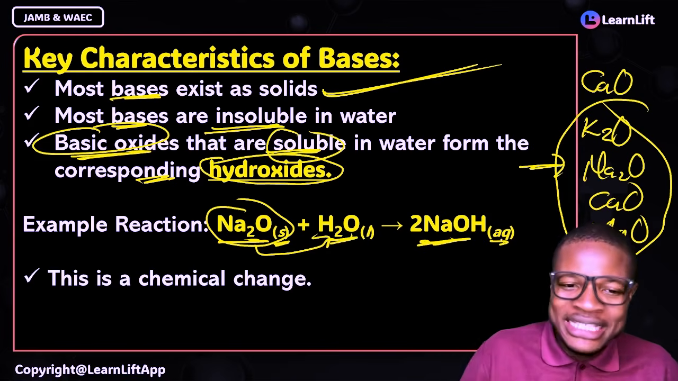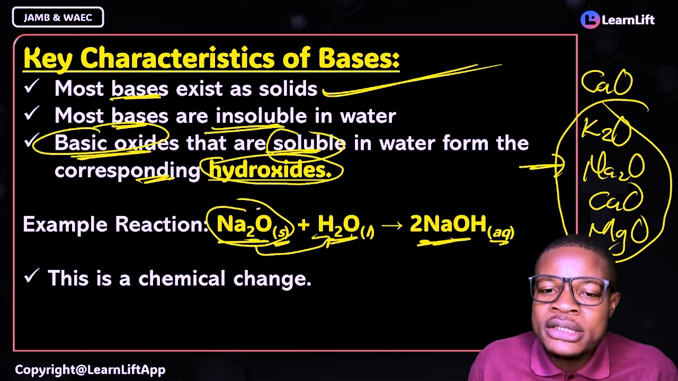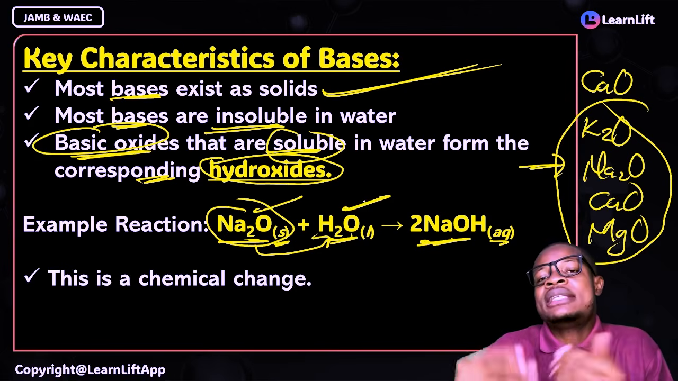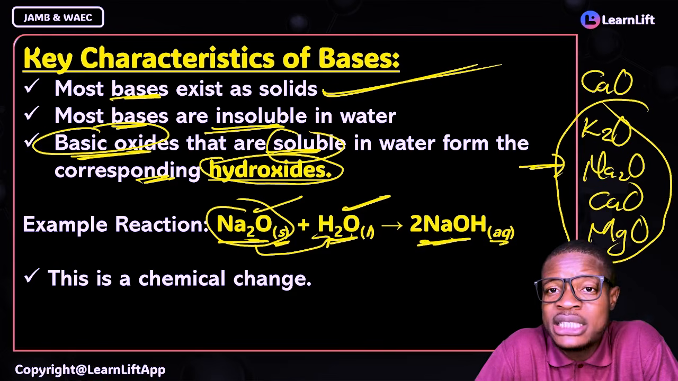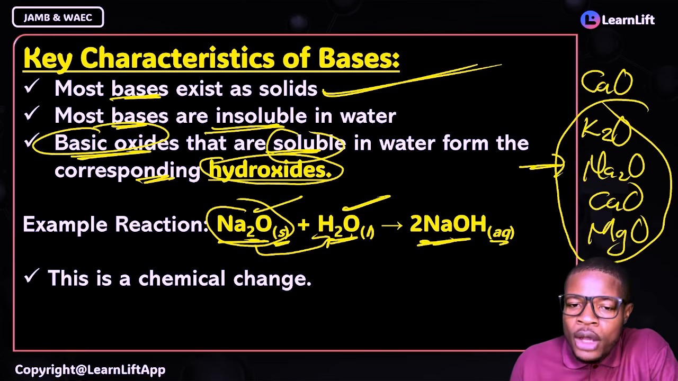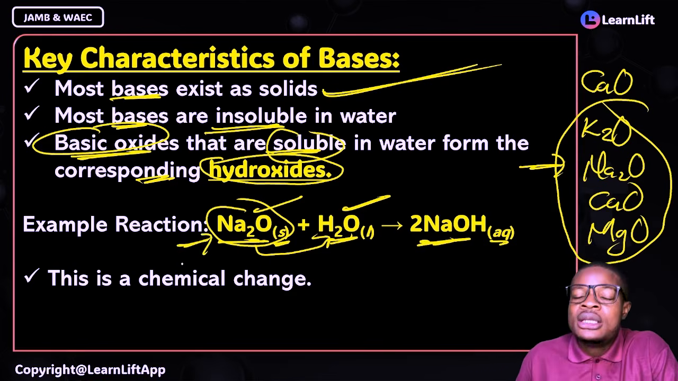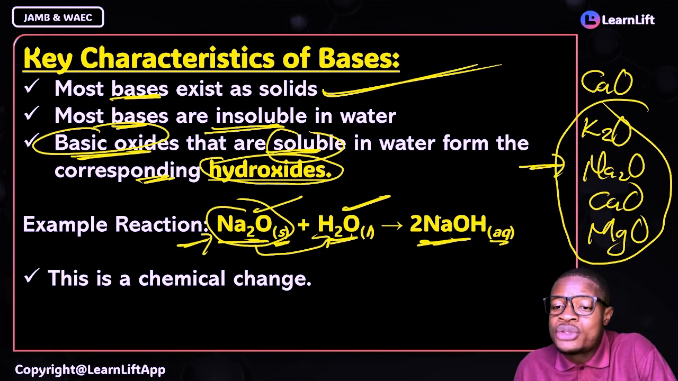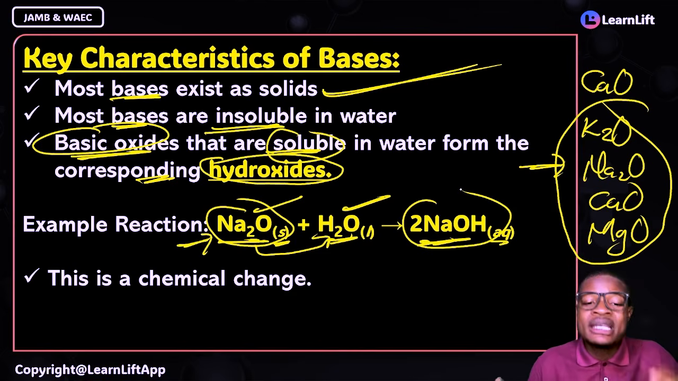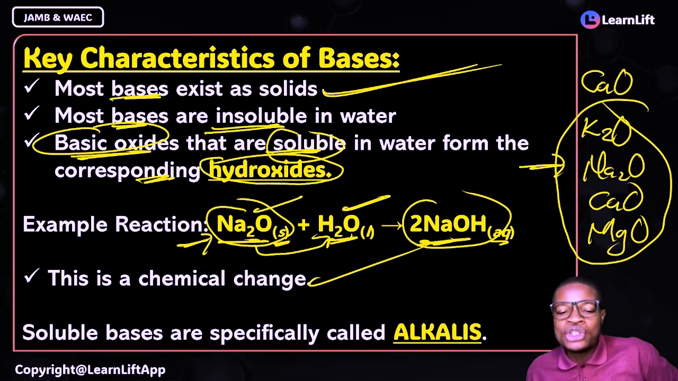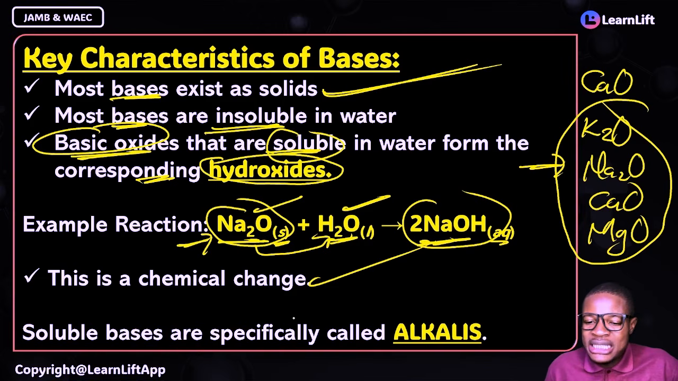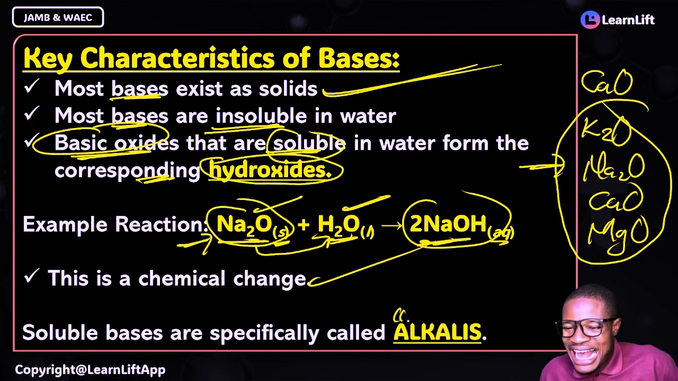Good. Because sodium oxide is reacting with water, let's say for example you dissolve chalk in water. Is it a chemical change or physical change? Physical change. But sodium oxide, if it dissolves in water to form sodium hydroxide, is purely a chemical change. It's not a physical change. Okay, good. And don't forget that soluble bases are specifically called alkalis.